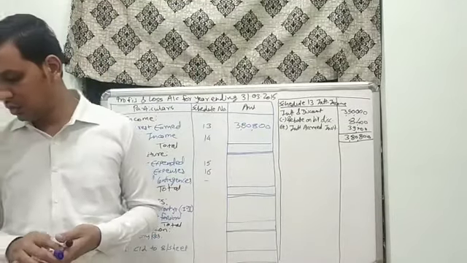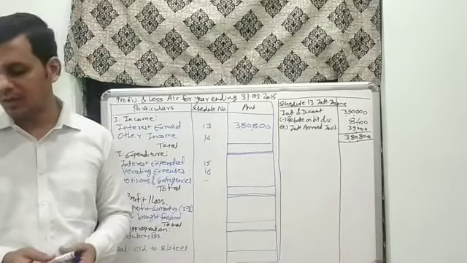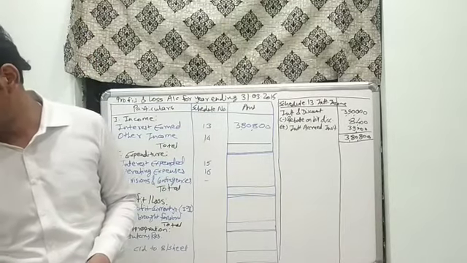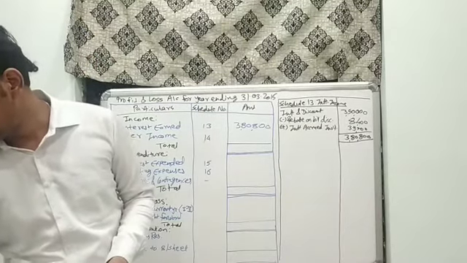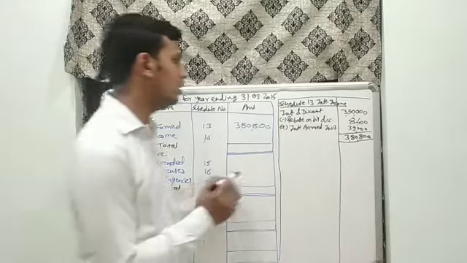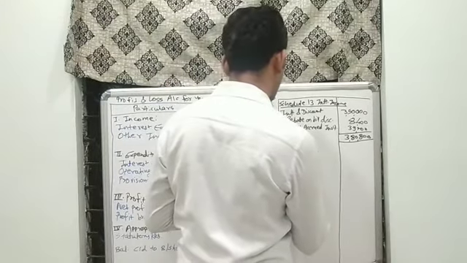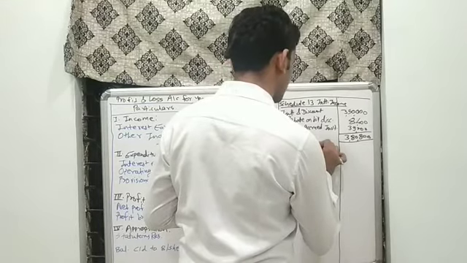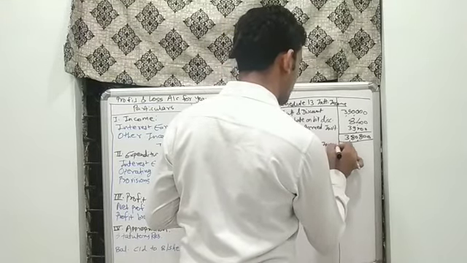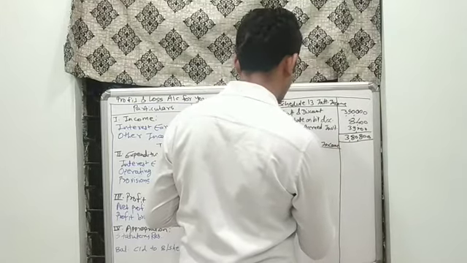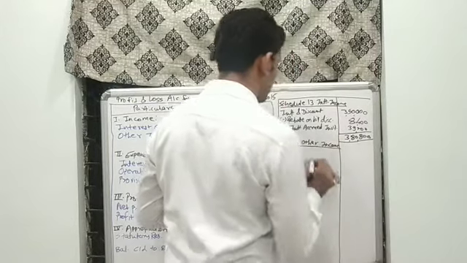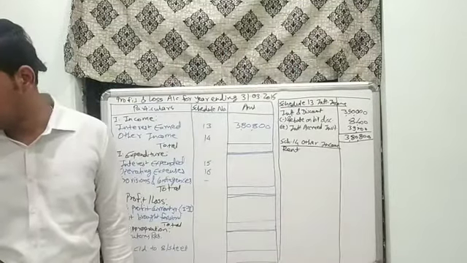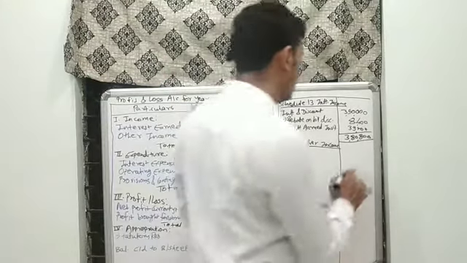Then we have to see the part of other income. In the credit portion of the trial balance, we see that there is schedule number 14, other income. First one is rent. It is given on the credit side of our trial balance, that is 42,000.